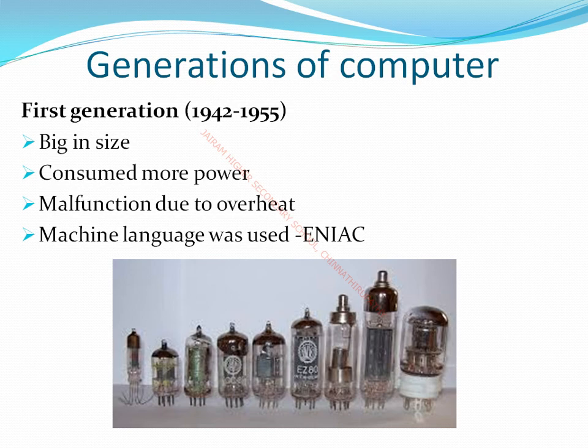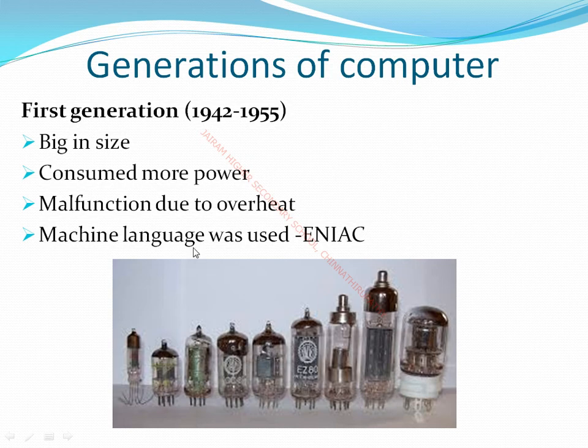Now when we press any key on the keyboard, that key is first converted into machine language, then it is processed. This is the way a computer works. ENIAC was the first generation computer. ENIAC means Electronic Numerical Integrator and Calculator. It was the first generation computer.